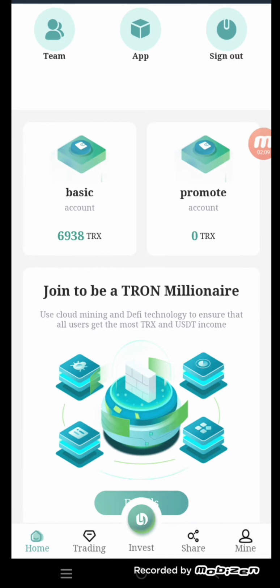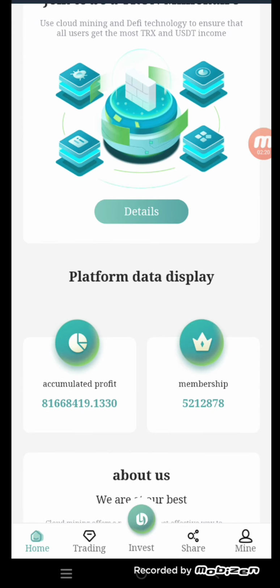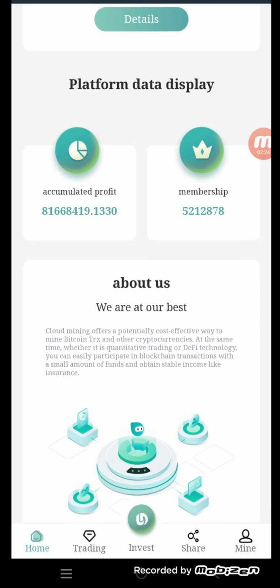Join Bitron Millennial, which uses cloud mining and DeFi technology to ensure that all users get the most TRX and USDT income. Click on the details button and you can get all information about it. Here the platform data display shows accumulated profit and membership. Then here is the about us. We are at our best.